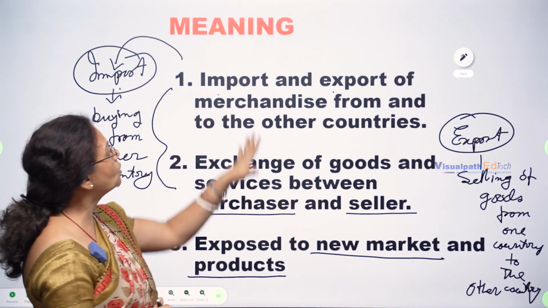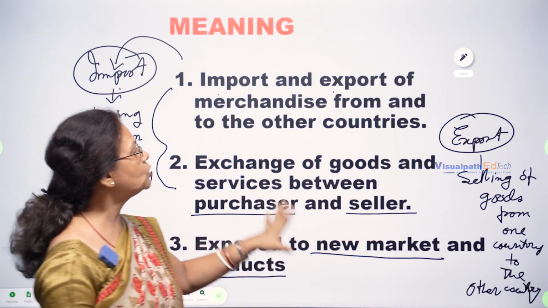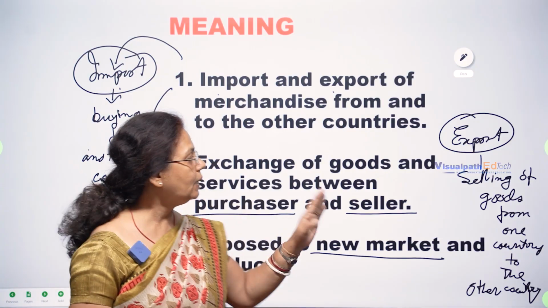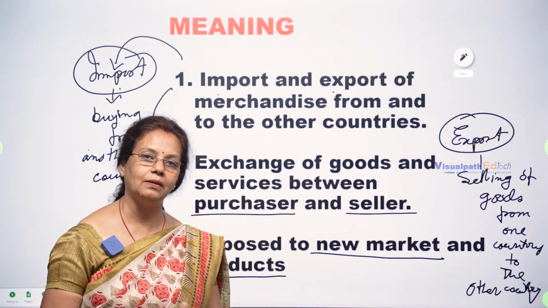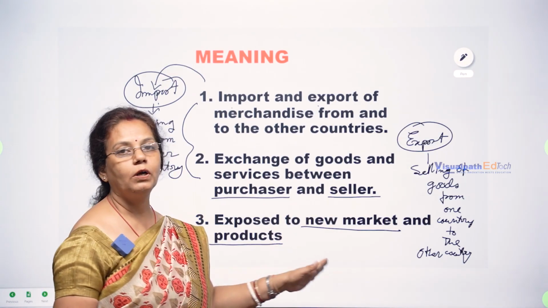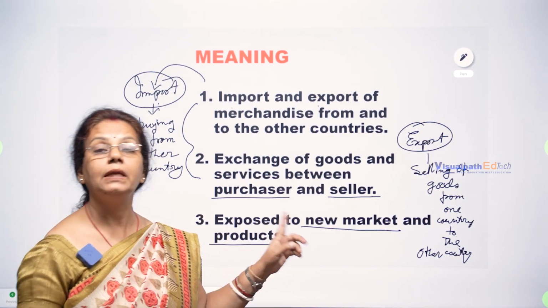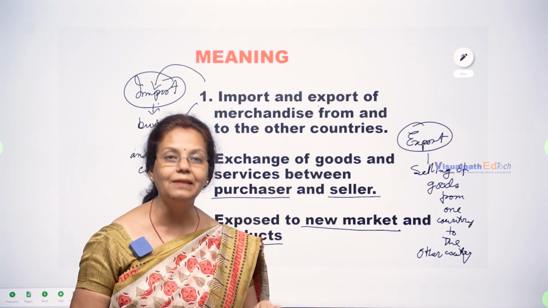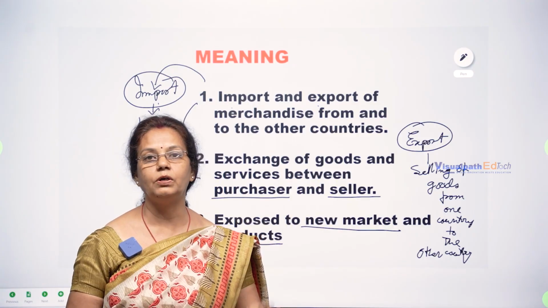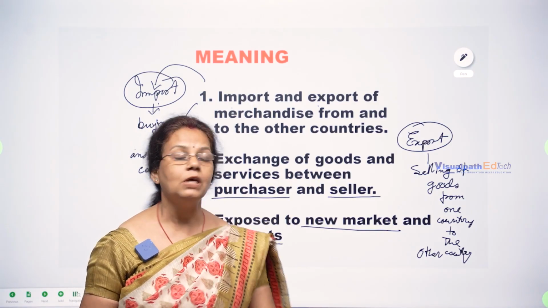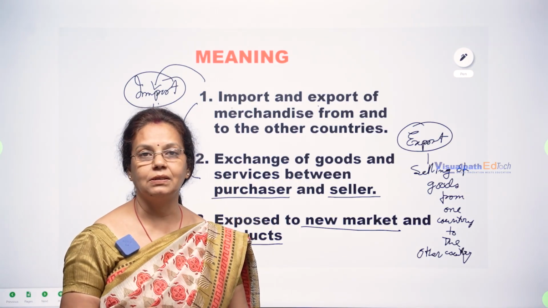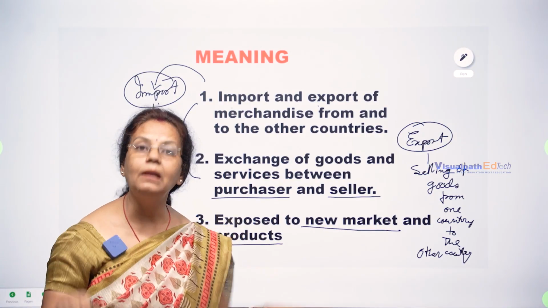So in case of foreign trade, what will we get? First of all, you have to remember it's an import export policy. There are two parties here, one is purchaser, another is seller. And thirdly, we will get a new market for this international trade. Not only a new market, the new products also which have not been produced in the same country, we can bring from the other country. Same way we can send our commodities, our goods to another country. So this is the process of foreign trade, international trade, global trade.